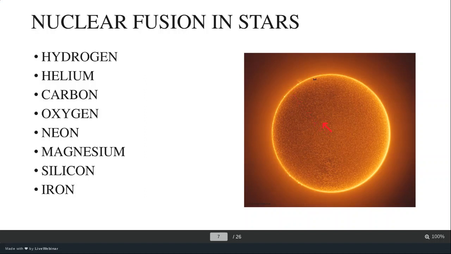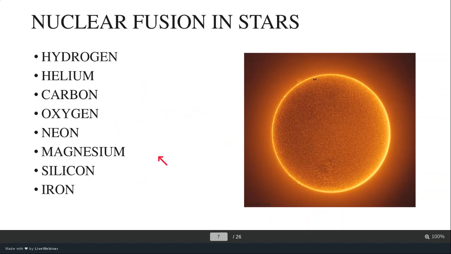So what's happening is the force arising due to the energy released by nuclear fusion is acting in the outward direction, and the force due to gravity is in the inward direction. These two forces balance each other. This is what we call hydrostatic equilibrium. Our sun is in a state of hydrostatic equilibrium. As long as we are above iron, there is no such problem.